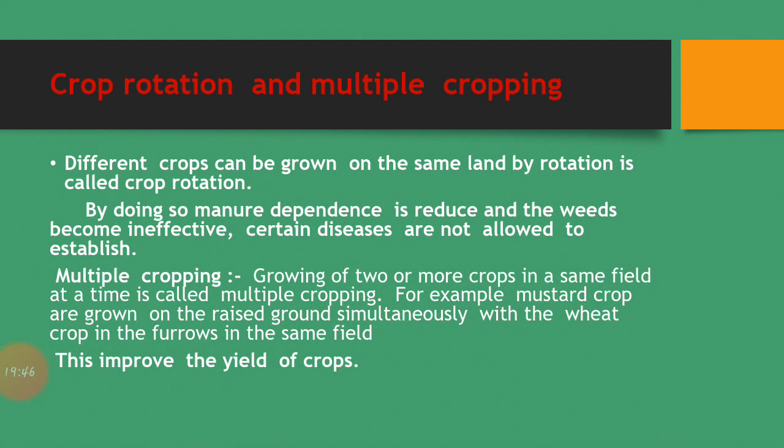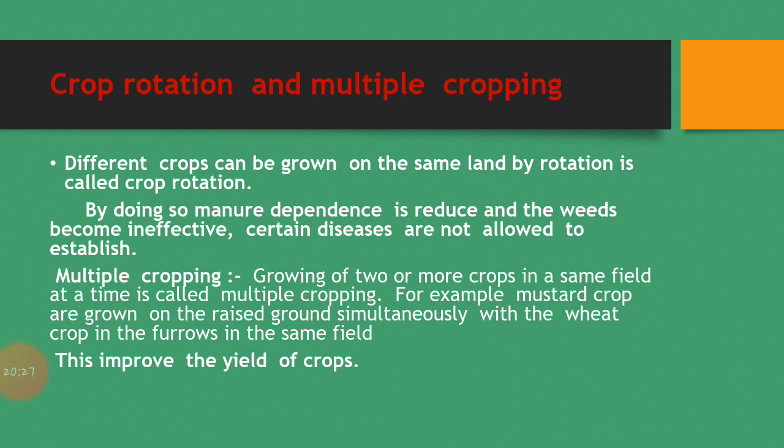Now we are going to know what is the main purpose of crop rotation. Crop rotation is done so that the soil of farms is not used for only one set of nutrients. It helps in reducing soil erosion and increases soil fertility and crop yield. So we can say that crop rotation is also very important. By doing so, manure dependence is reduced, the weeds become ineffective and certain diseases also do not occur. So this crop rotation is performed by the farmers.